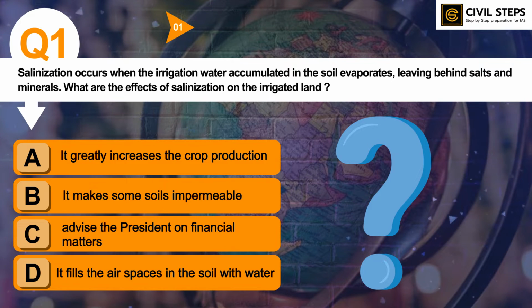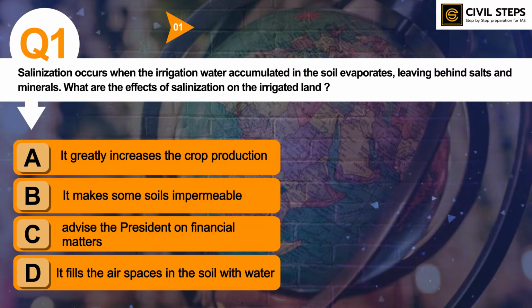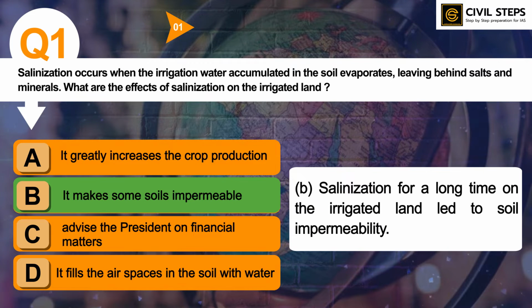So you can pause this video and write your answer in the comment section below. I hope you have written the answer. So the answer of this question is option B: it makes some soils impermeable. So salinization for a long time on the irrigated land leads to soil impermeability.